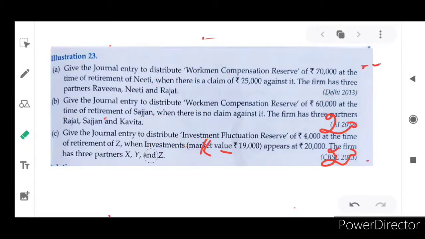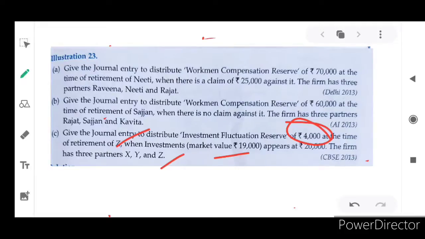And the third item: give a journal entry to distribute investment fluctuation reserve of 4,000 at the time of retirement of Z. So Z is going to retire, and the investment fluctuation reserve amount is 4,000, when the investment market value is 19,000, but it appears at 20,000. The firm has three partners X, Y, Z. So now the value of investment is brought down to its market value and the surplus investment fluctuation reserve is transferred to partners' capital account in their old profit sharing ratio.